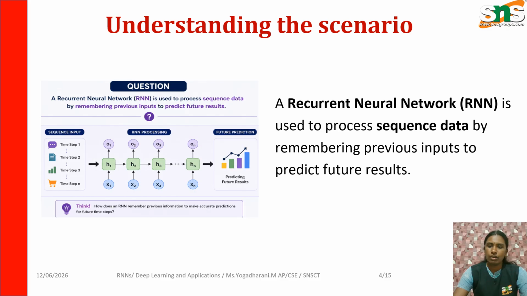A recurrent neural network is used to process sequence data by remembering previous input to predict the future output. This is the core idea of RNN. Unlike an ordinary neural network, RNN has memory. It uses previous information while processing current information. Example, consider predicting the next word: I love deep... Here the input is I love deep, and the prediction is learning. The prediction depends on previous inputs. Without memory, the network cannot make accurate predictions. Past information influences future predictions.